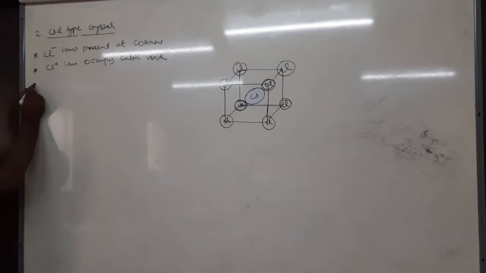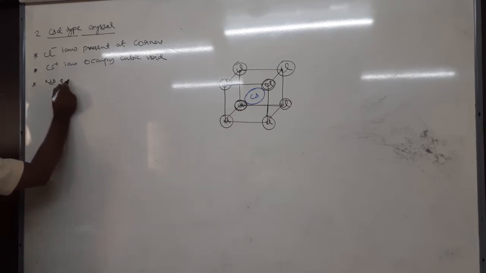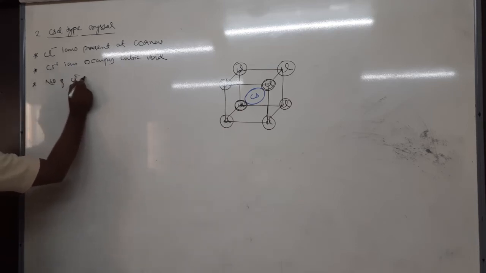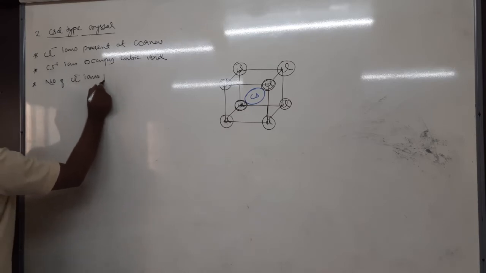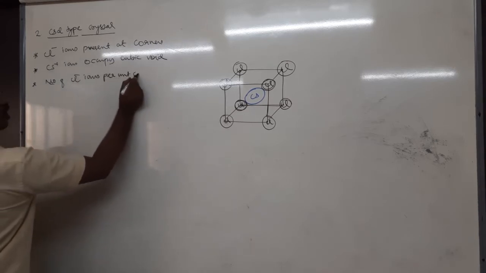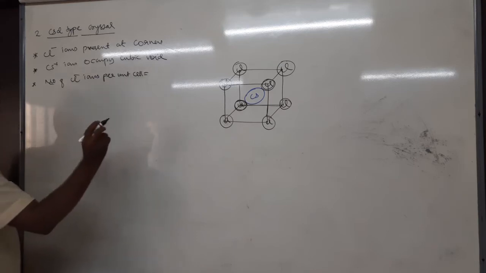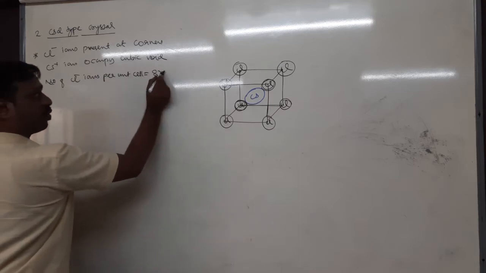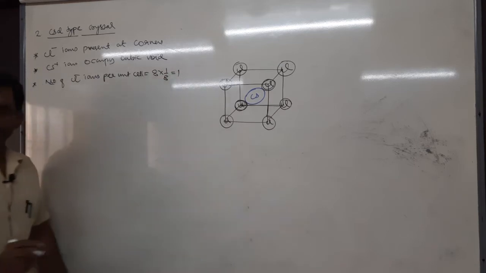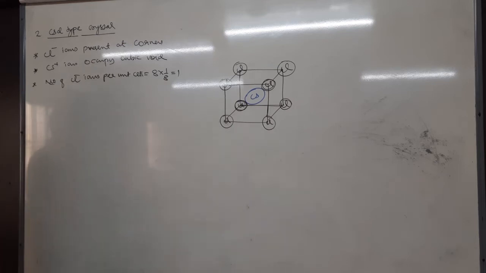So we have calculated the number of Cl minus in NaCl, and here also. Now how many Cl minus ions per unit cell? There are 8 into 1 by 8 equal to 1, because there are 8 corners and the contribution is 1 by 8.